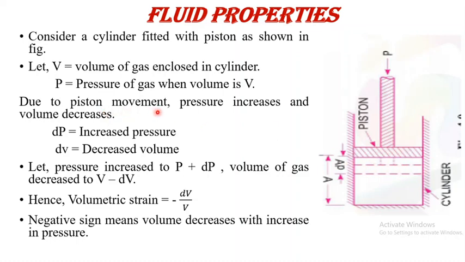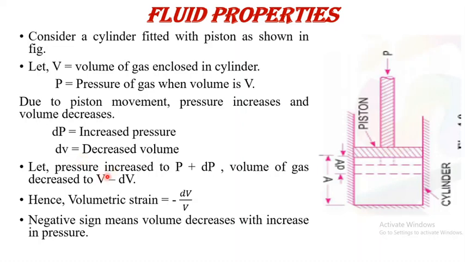Due to the piston movement, pressure increases and volume of the gas decreases. The increased pressure is represented by dP, and the decreased volume is represented by dV.